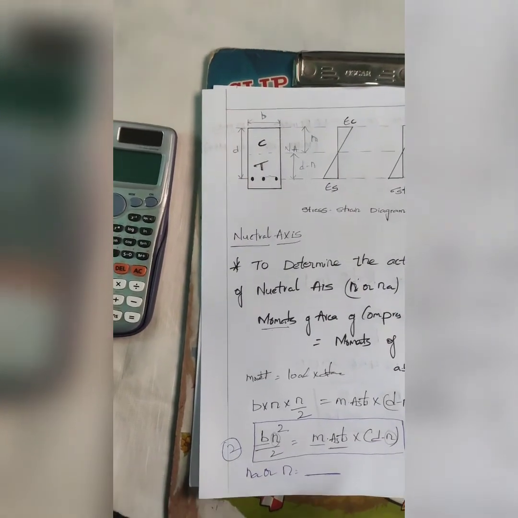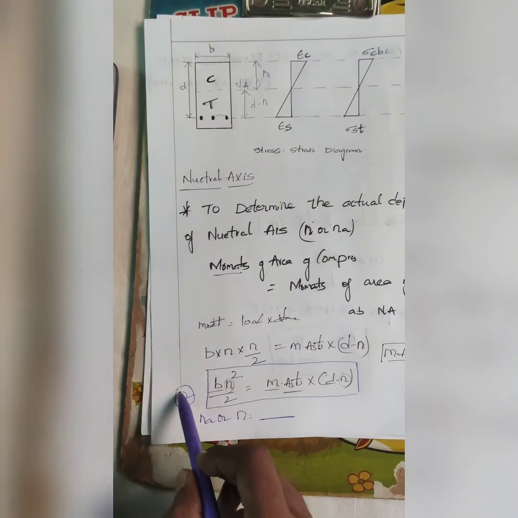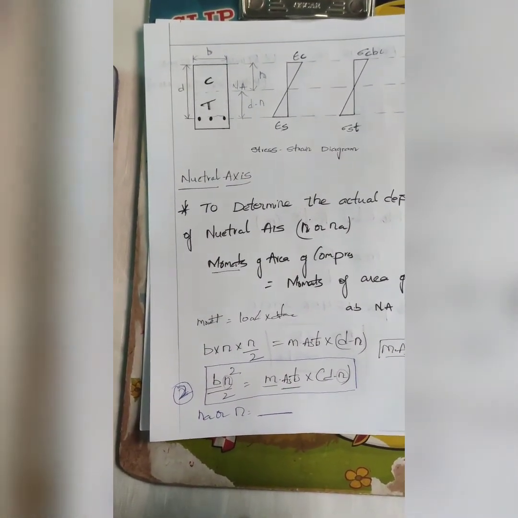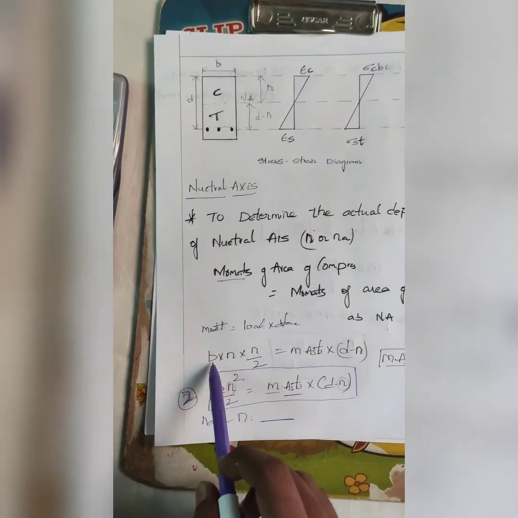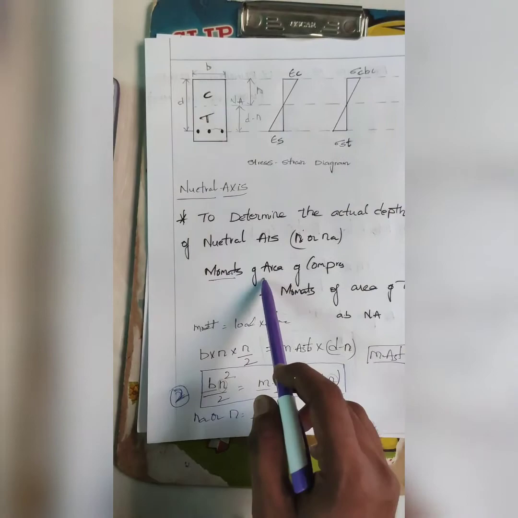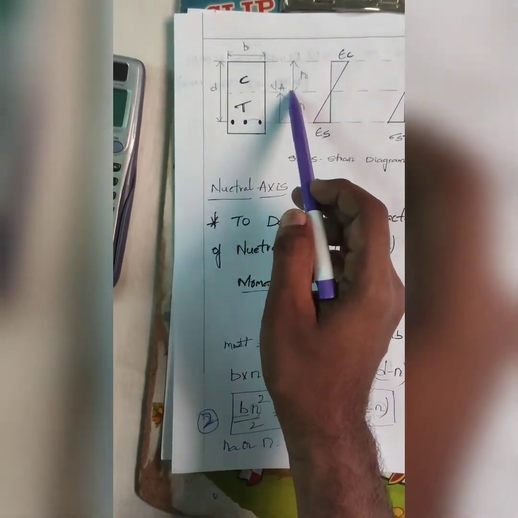One is the modular ratio, equal to 280 by 3 sigma cbc, and the other formula is used for finding the depth of the neutral axis. How did we get it? By equating the moments of area of compression and tension. The area of compression is b into N, acting at N by 2.